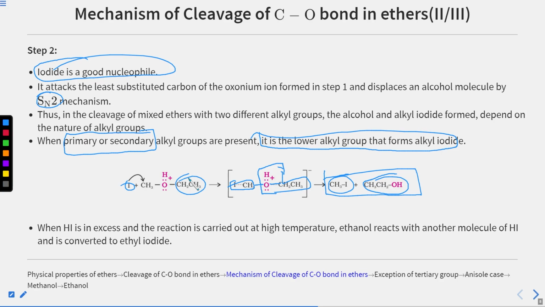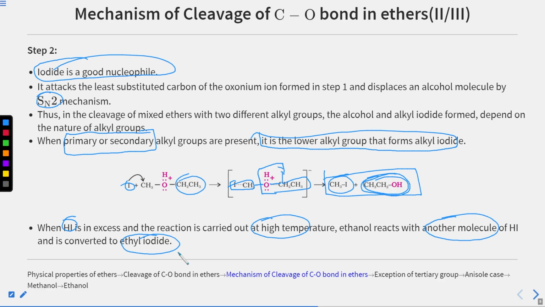One more thing. We have seen that the ether is being converted to an alkyl halide, but we are left with alcohol. Now one more step will take place. Since we have taken HI in excess initially, and the reaction is carried out at high temperature, the ethanol that we have formed reacts with another molecule of HI and is converted into ethyl iodide.